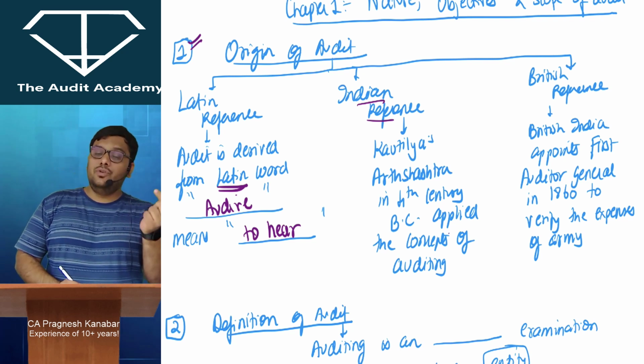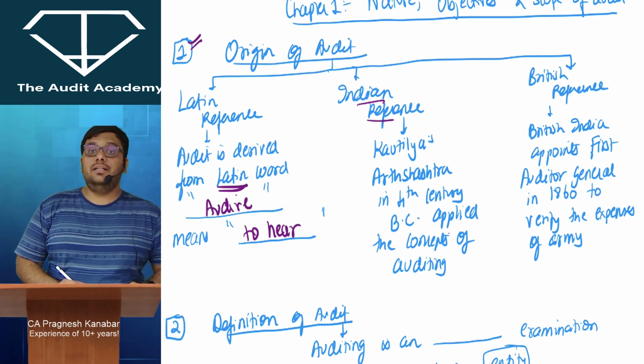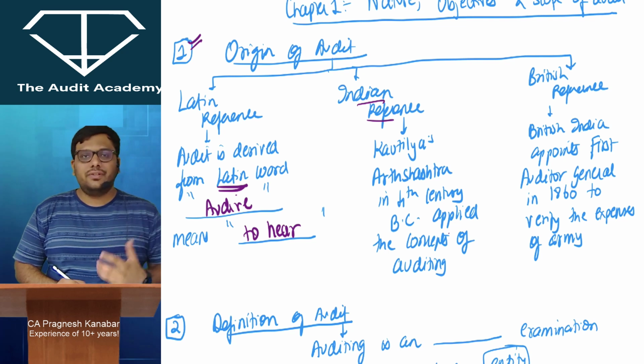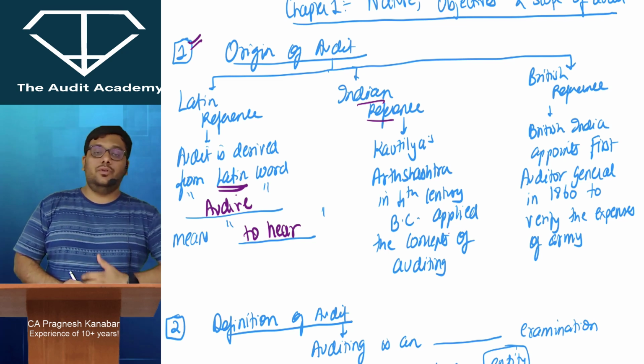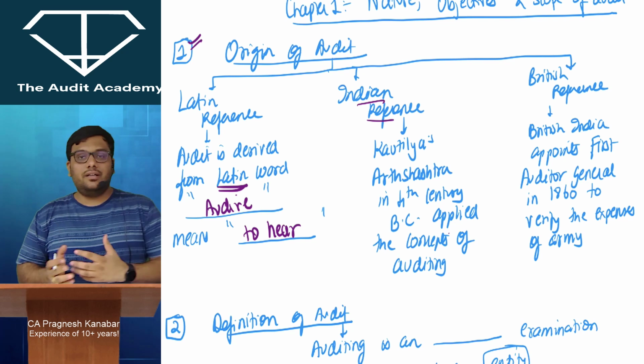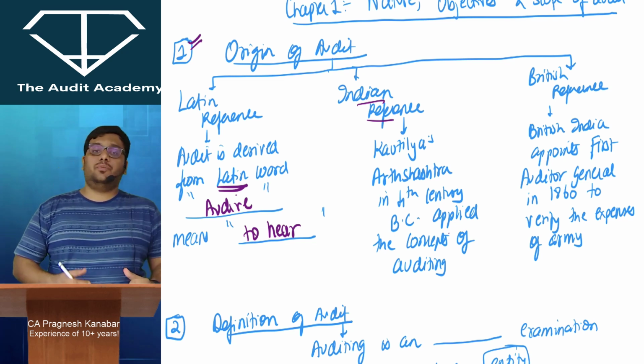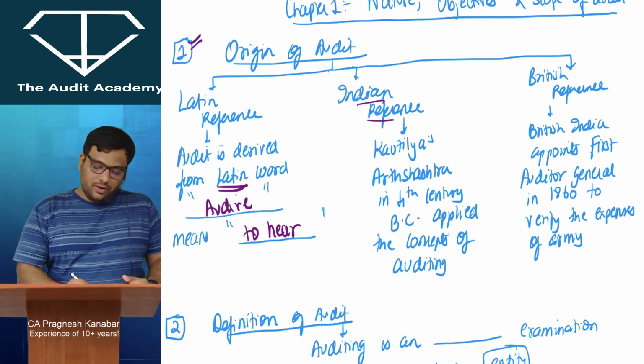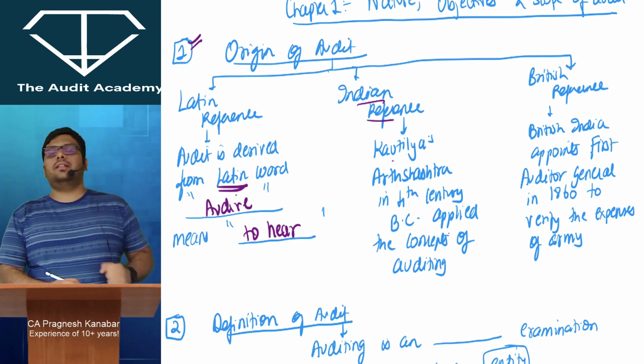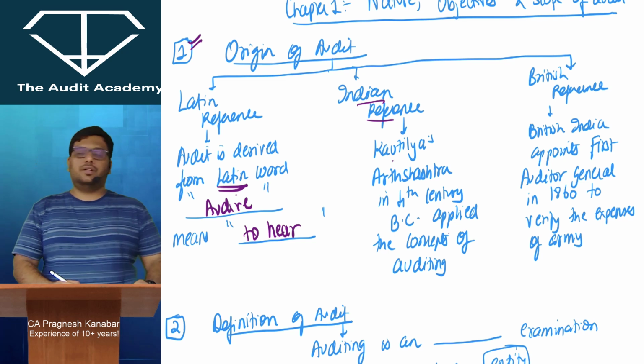There was some misuse of power by various senior authorities, officers. They misused the power, they used the expenses, they cheated the treasury of the kingdom. All right, and there are evidences where actions have been taken based upon them after their examination. So yes, very proud to say that there are Indian references also to this audit subject.